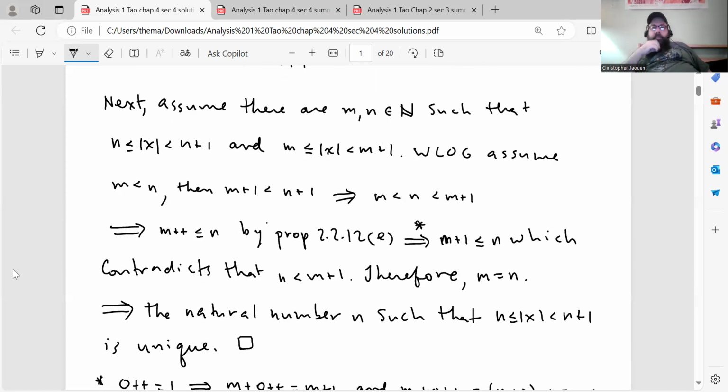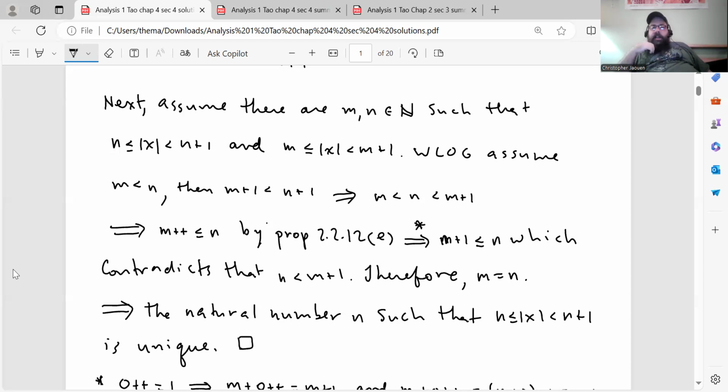So assume that there are natural numbers m and n such that n is less than or equal to the absolute value of x less than n plus 1, and also m is less than or equal to the absolute value of x less than m plus 1. Then without loss of generality, we can assume that m is less than n, then m plus 1 is less than n plus 1 by the order properties of natural numbers. That implies m is less than n is less than m plus 1, which implies that the successor of m is less than or equal to n by proposition 2.2.12 part E, if you look back in chapter 2.